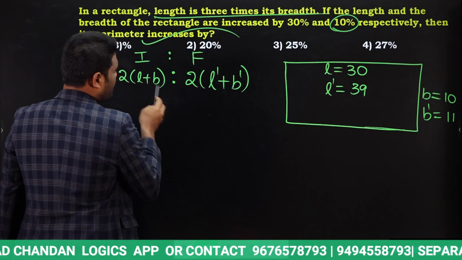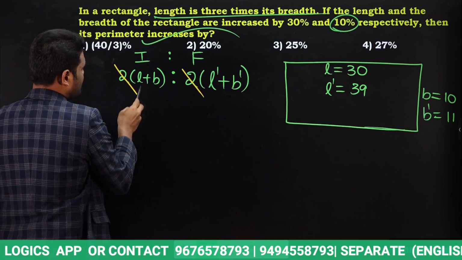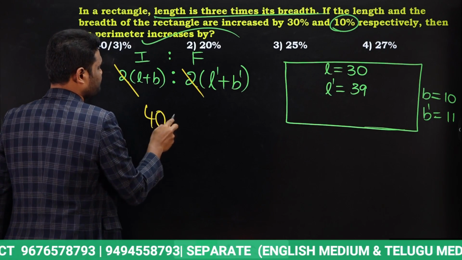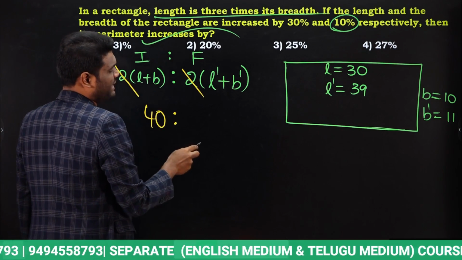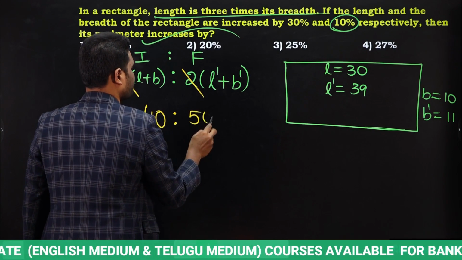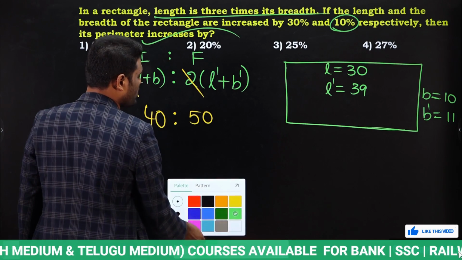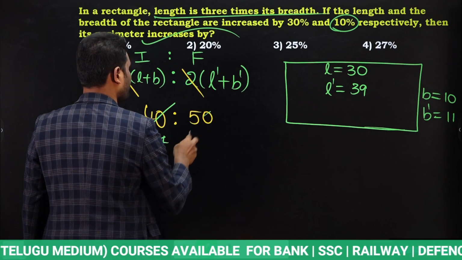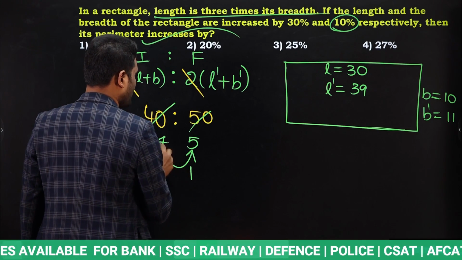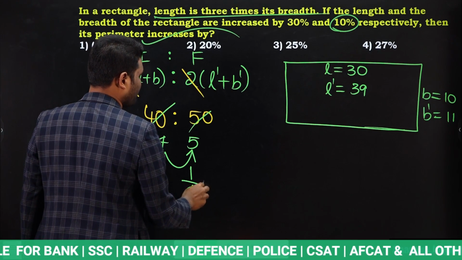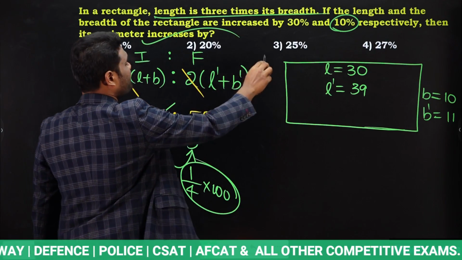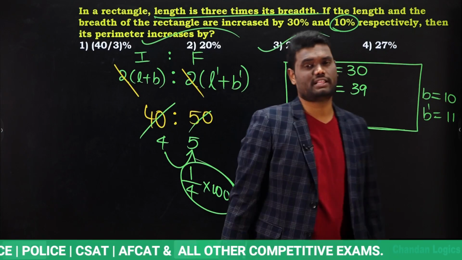Now observe here, if you calculate the ratio, 2 gets cancelled. L plus B means 30 plus 10. This is going to be 40. L dash plus B dash, 39 plus 11. Now this is going to be 50. Yes. So the ratio is going to be how much? The ratio is going to be 4:5. We need to know how much increment. Increment is 1 upon 4. So 1 by 4 in terms of percentage is going to be 25%. Yes. So directly you can say the answer.